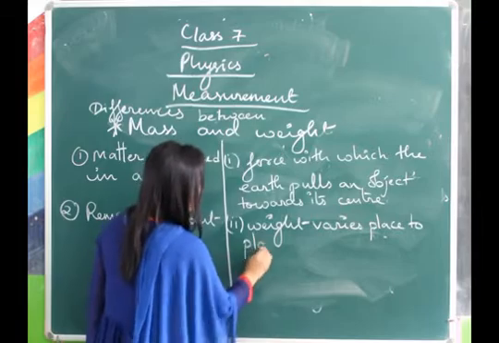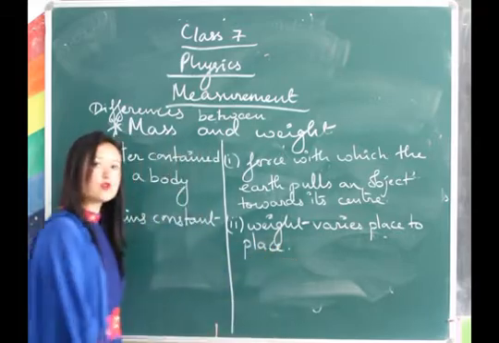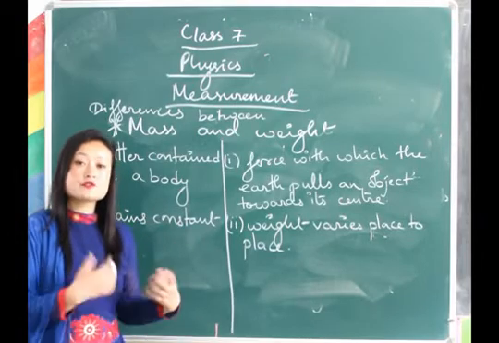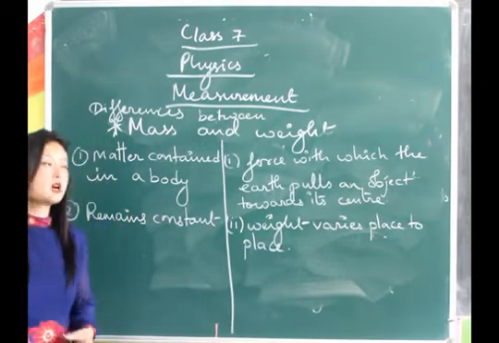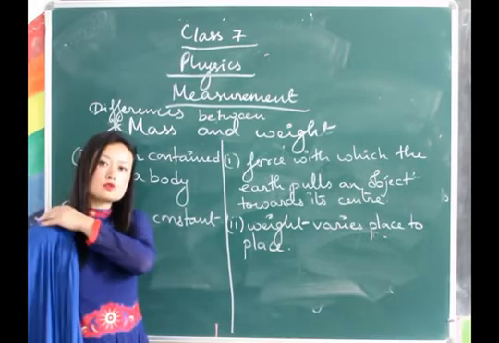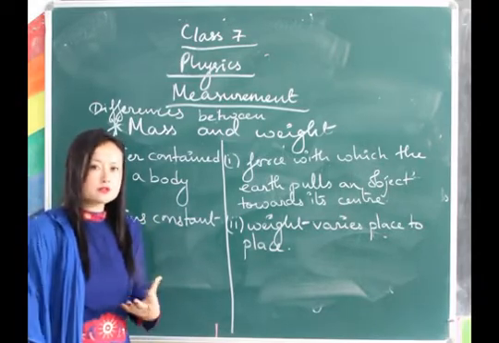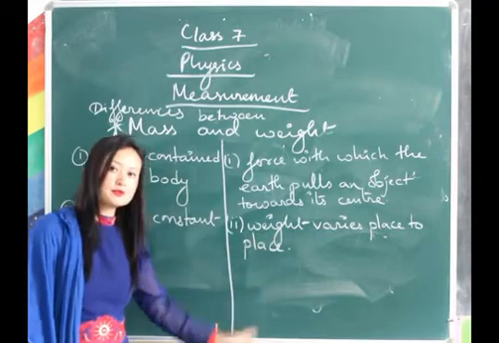And why does weight vary? Because the gravitational force of the earth is different at different places, and different planets also have different gravitational force. That's why weight changes from place to place.